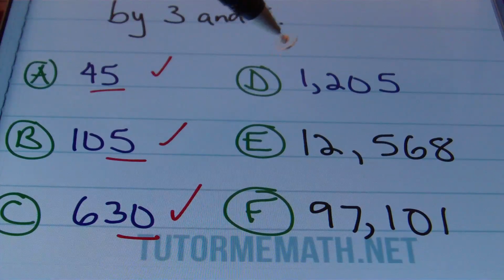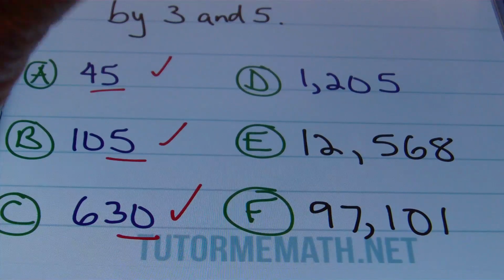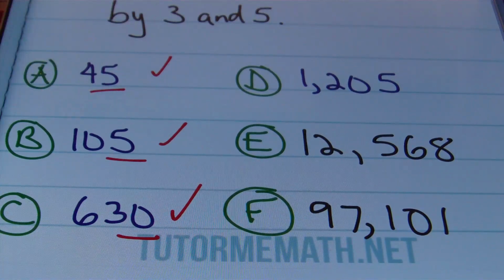Now I'll be looking at D. With D, we have 1,205. Adding these digits together, you have 1 plus 2, which is 3, and then 3 plus 0 is 3, and then 3 plus 5 is 8. 8 is not a multiple of 3, so this number is not divisible by 15. It's not going to happen.